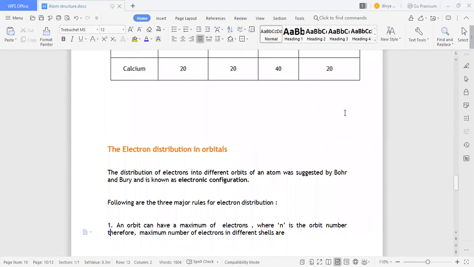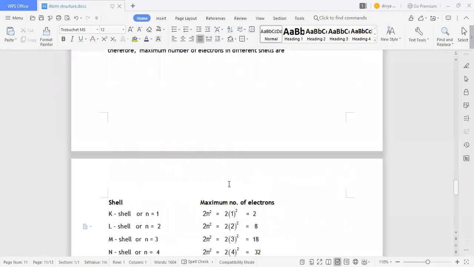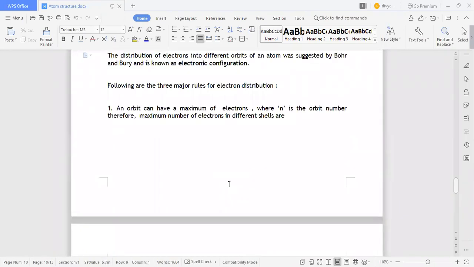The distribution of electrons in the different orbits of an atom, suggested by Bohr and Bury, is known as electronic configuration. Who introduced the electronic configuration concept? Bohr and Bury. The following are the 3 major rules for electron distribution. There are 3 rules for electronic distribution. What are they? An atom can have a maximum number of electrons in an orbit, where n is the orbit number.